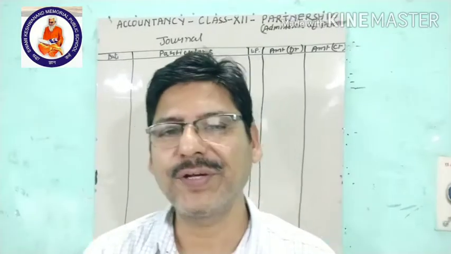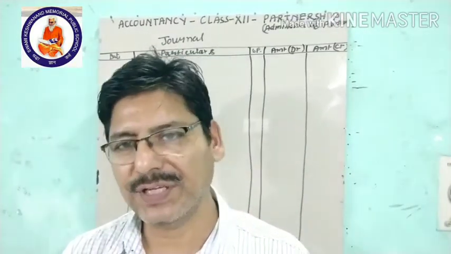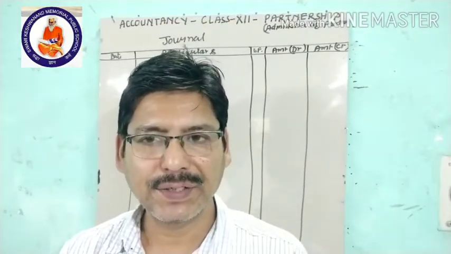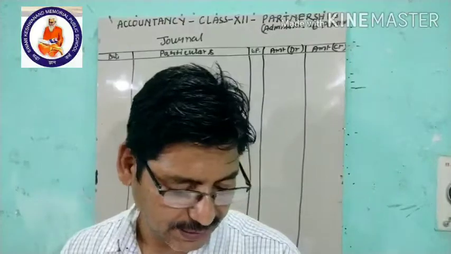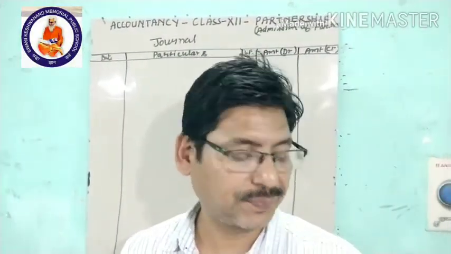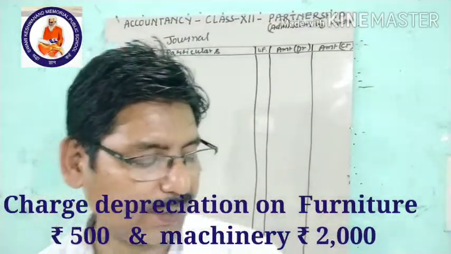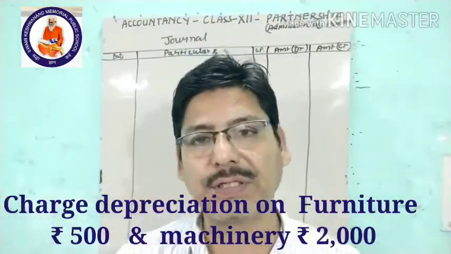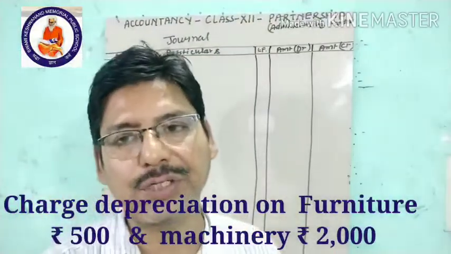Students, today we are going to take a numerical, some transactions for journal entries. Here are some transactions; pass journal entries for the following transactions. The first one is: charge depreciation for furniture 500 and machinery 2000. Depreciation is to be charged for furniture and machinery.